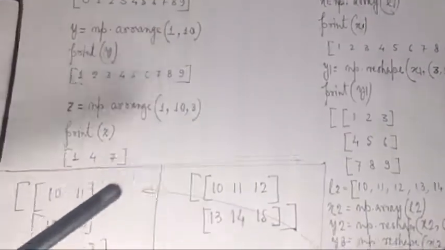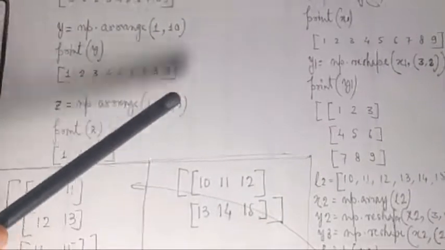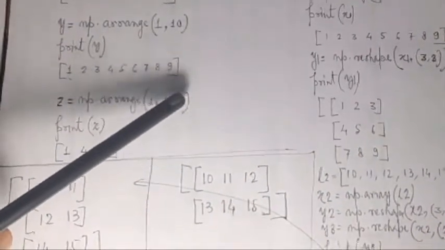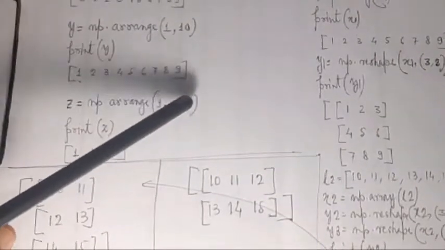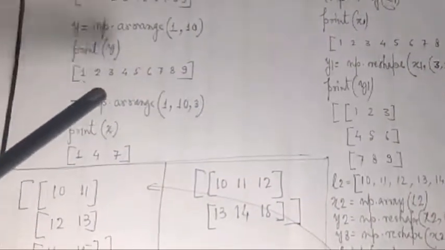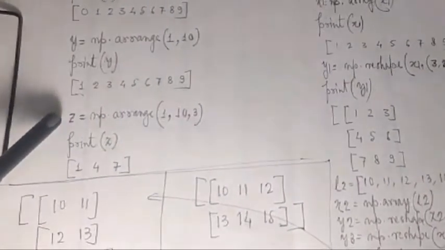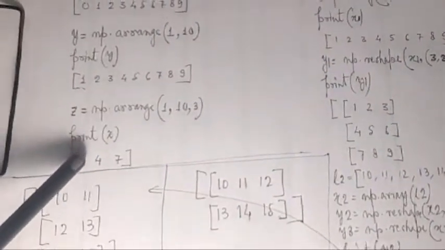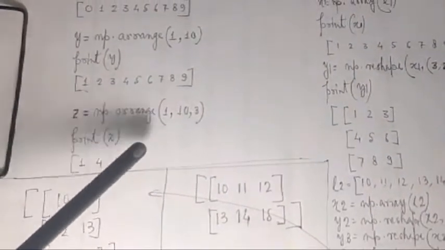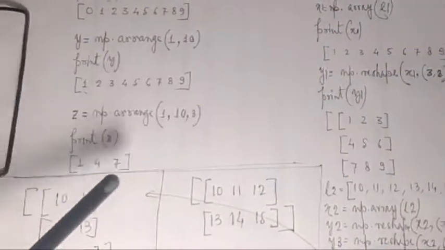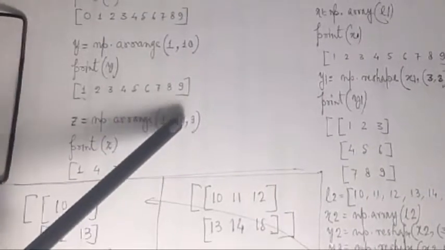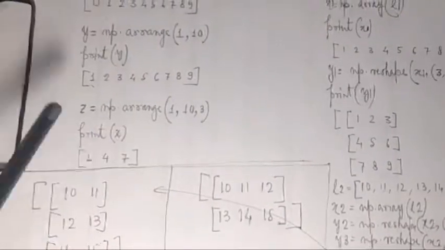Now say np.arange(1, 10, 3). So the default increment you are changing. Default increment was 1, now you are replacing it by 3. So starting will be 1, last value will be 10 minus 1, and increment is 3. If you are assigning it to z and you print z: 1 plus 3 is 4, 4 plus 3 is 7. So 1 4 7, and 7 plus 3 goes to 10. So last value is 10 minus 1, so it will not create the last value. So this is the series.